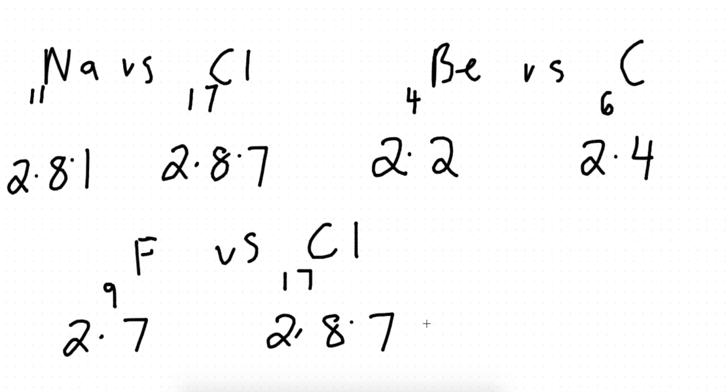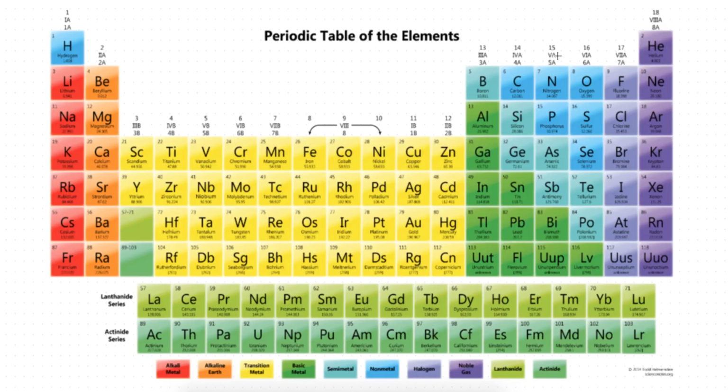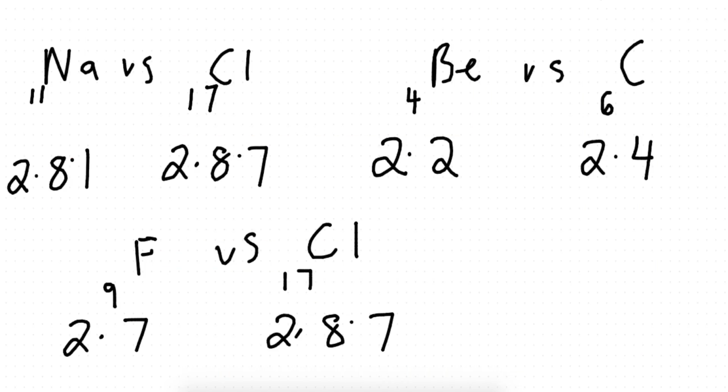You have to plus 10 to this number. So 10 plus 7 is 17. Are they not in group 17? Yes, they are. So just remember this rule, guys. For groups 3, 4, 5, 6, 7 and 8, we always have to plus 10 with the valence electrons, okay?